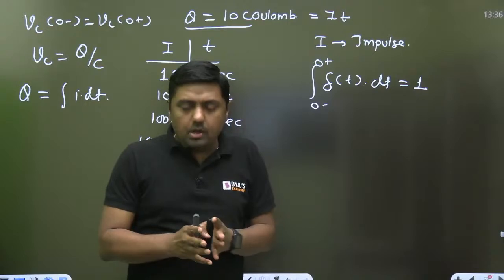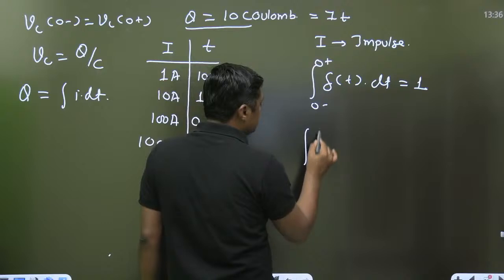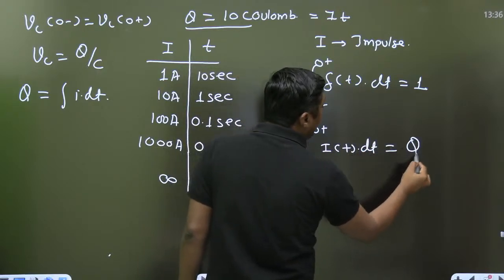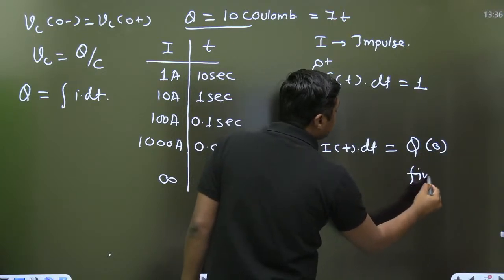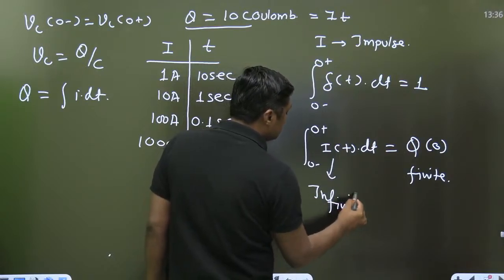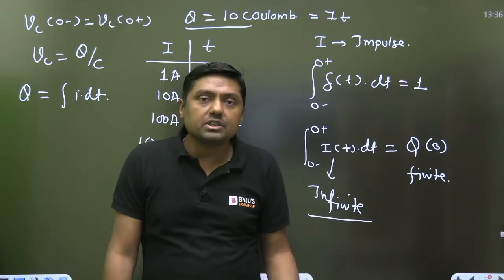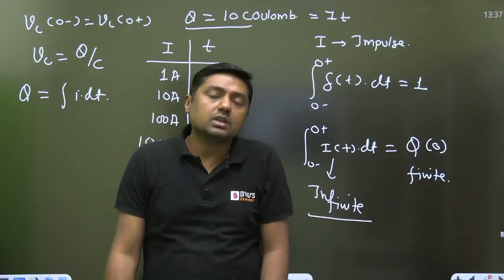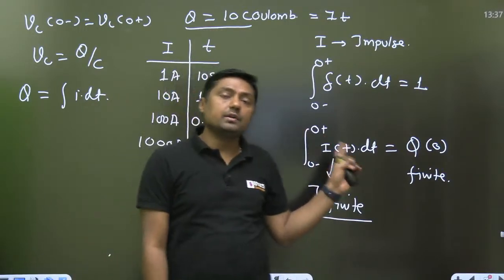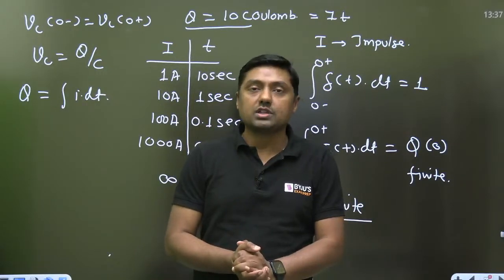So always remember one thing, if the current is impulsive in nature, it will give the finite charge, and because of this finite charge, capacitor will allow the sudden change of voltage. I think this concept is also clear. That is the last concept about the RC circuit, when it will allow the sudden change.